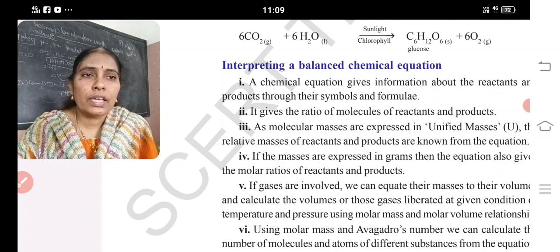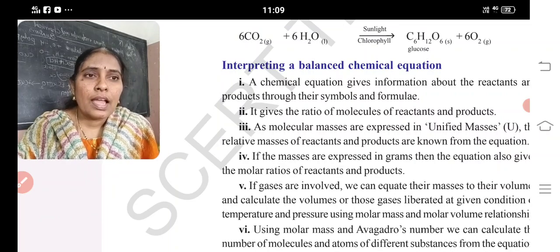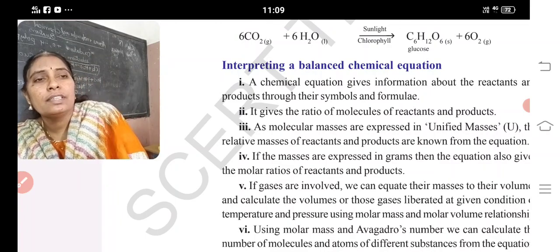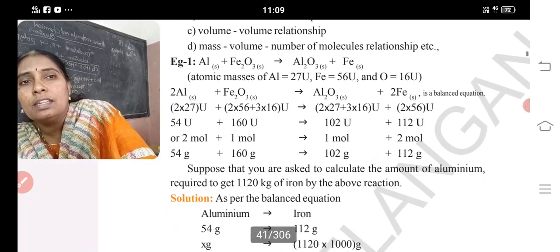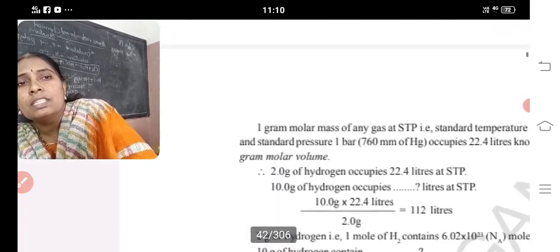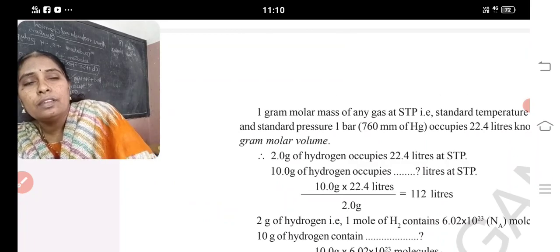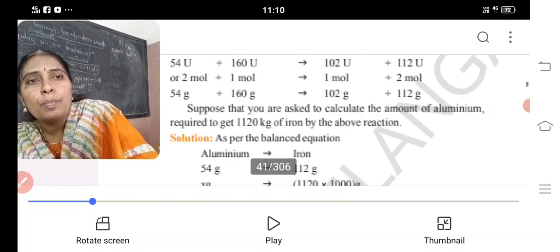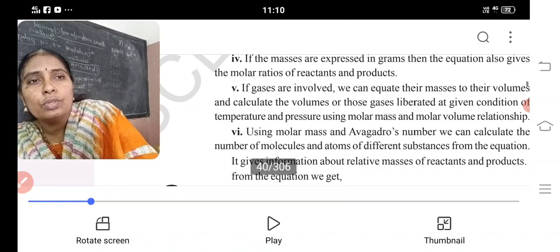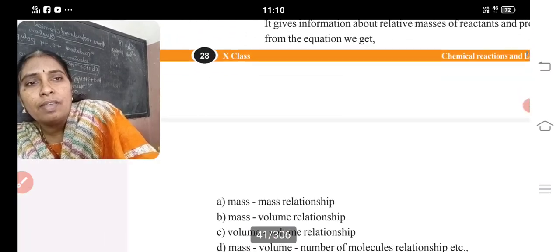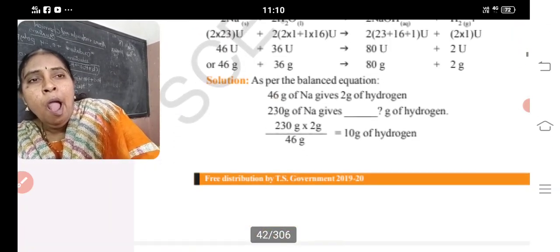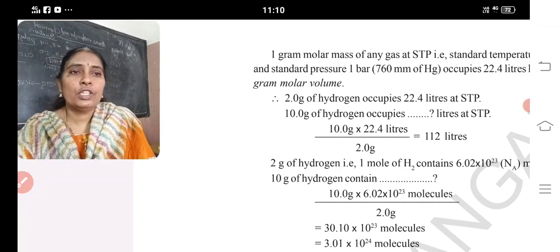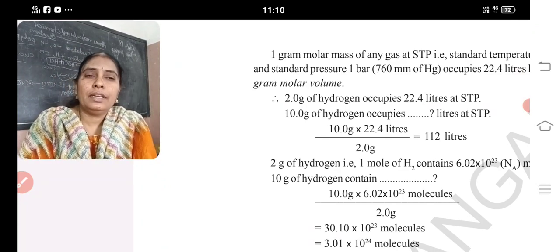If gases are evolved, we can equate their masses to the volume. And using molar mass and Avogadro number, we calculate the number of molecules in different substances. These 5 points are important. Already all the problems are solved. How to find the Avogadro number? What is the Avogadro number? Any gas at STP occupies, let me check the value there, 6.02 into 10 to the power of 23 molecules per mole at STP.